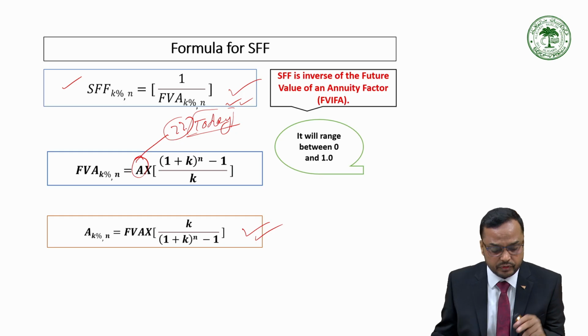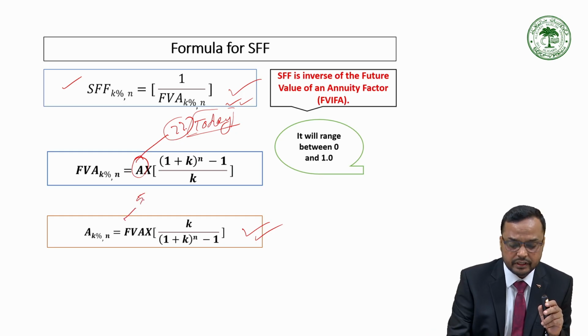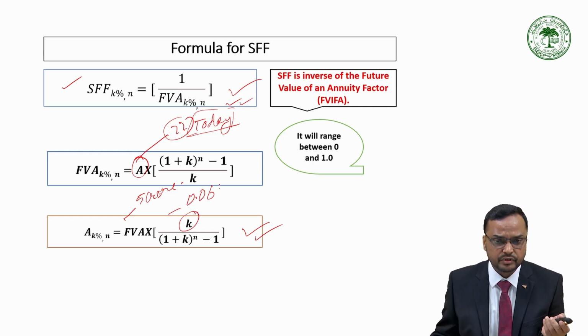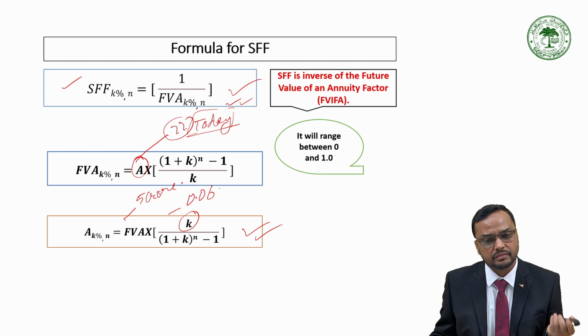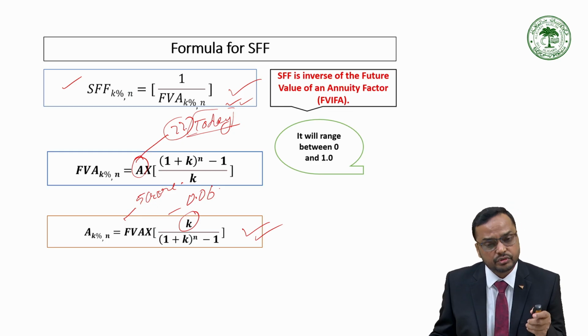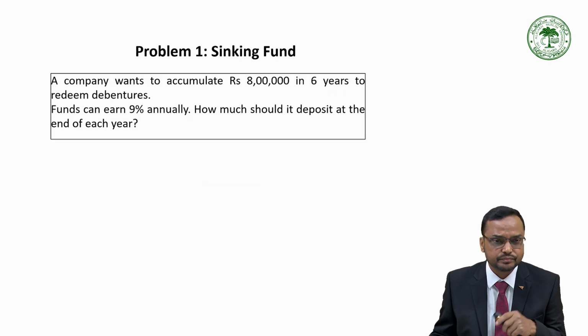The future value of annuity is the fund accumulation, that is 5 crore rupees which I want to accumulate. The required k may be 6%, that is the return from the investment, suppose I am investing in a post office scheme. On solving this, we will get the amount which we should set aside every month so that we get the desired amount of 5 crore rupees.